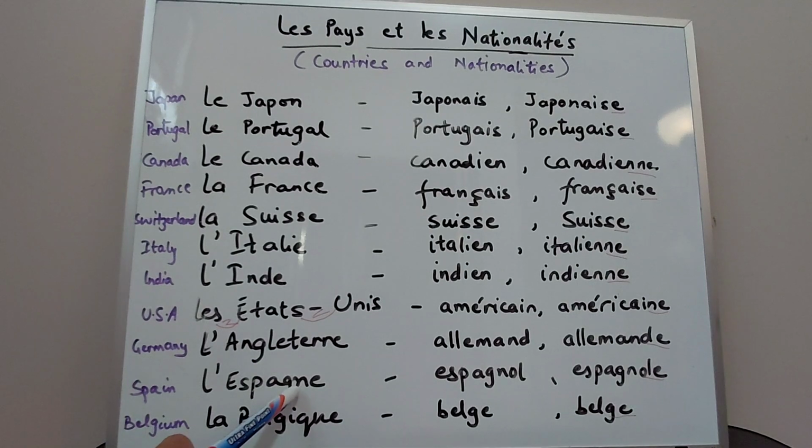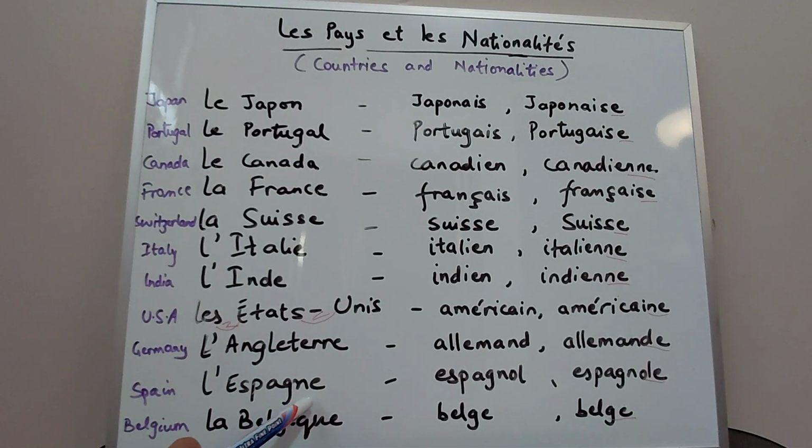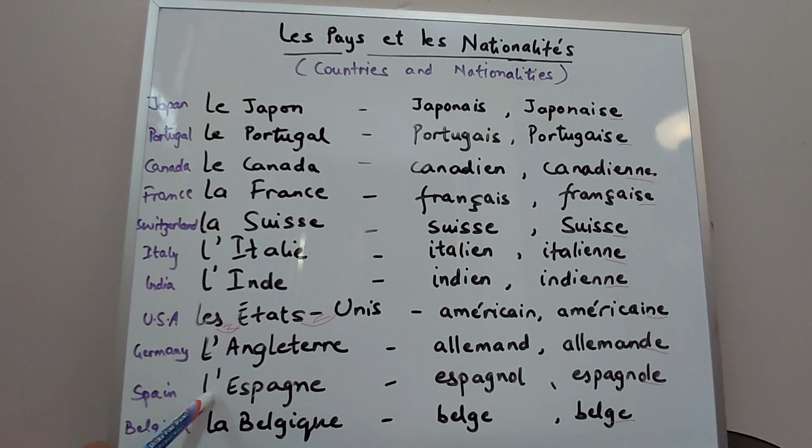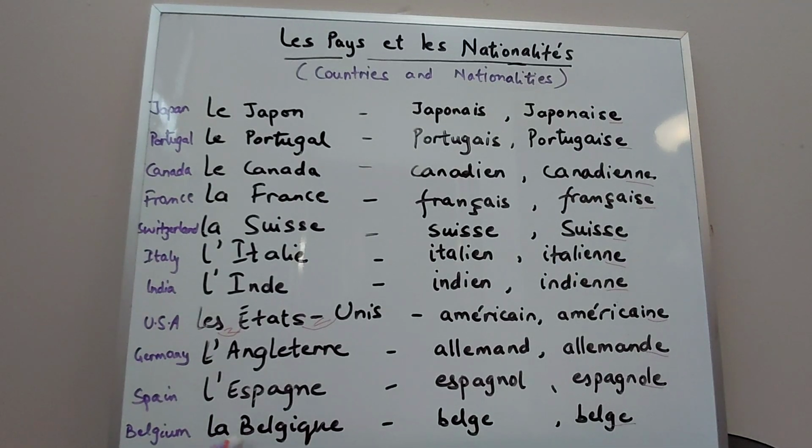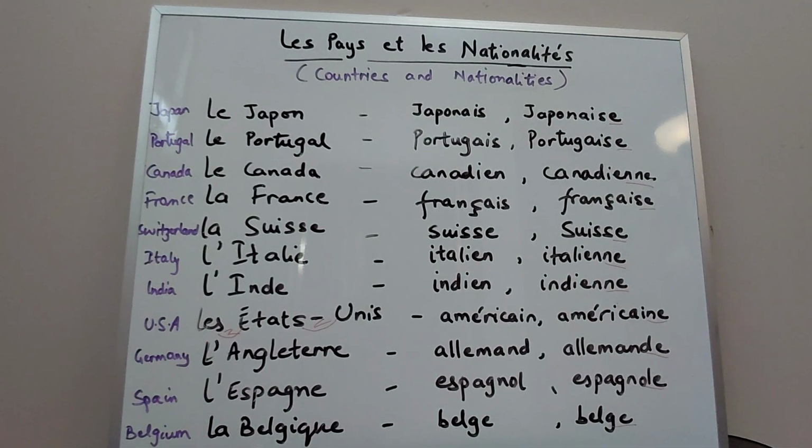So wherever you see this GNE at the end, you will get the "nyuh" sound. L'Espagne, la Belgique.